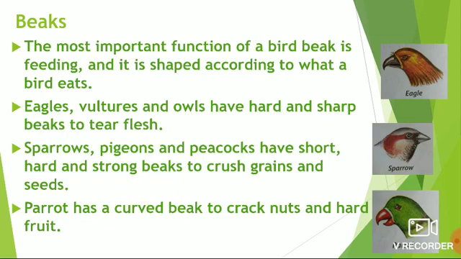Beaks. The most important function of a bird bill is feeding, and it is shaped according to what a bird eats. Eagles, vultures, and owls have hard and sharp beaks to tear the flesh of other animals. Sparrows, pigeons, and peacocks have short, hard, and strong beaks to crush grains and seeds. Parrot has a curved beak to crack nuts and hard fruits.